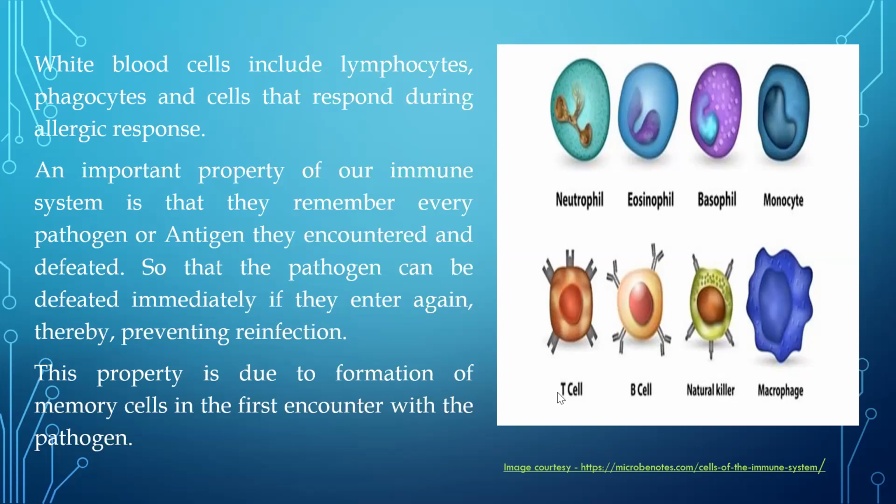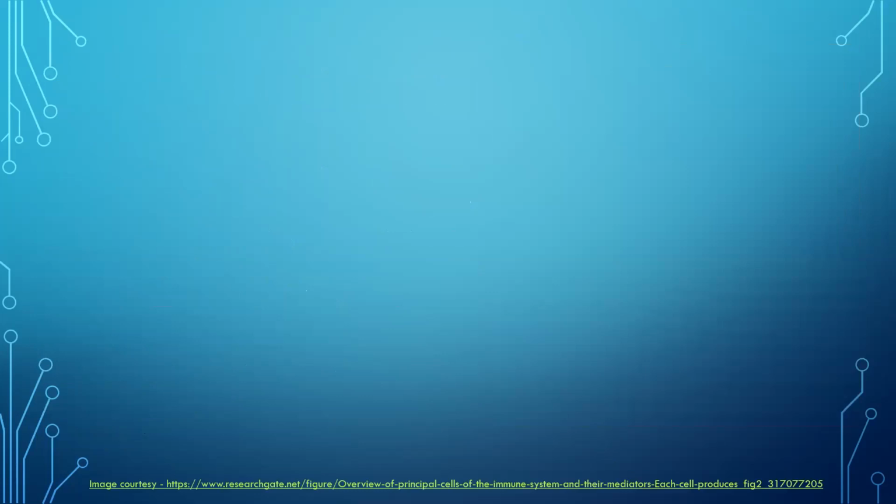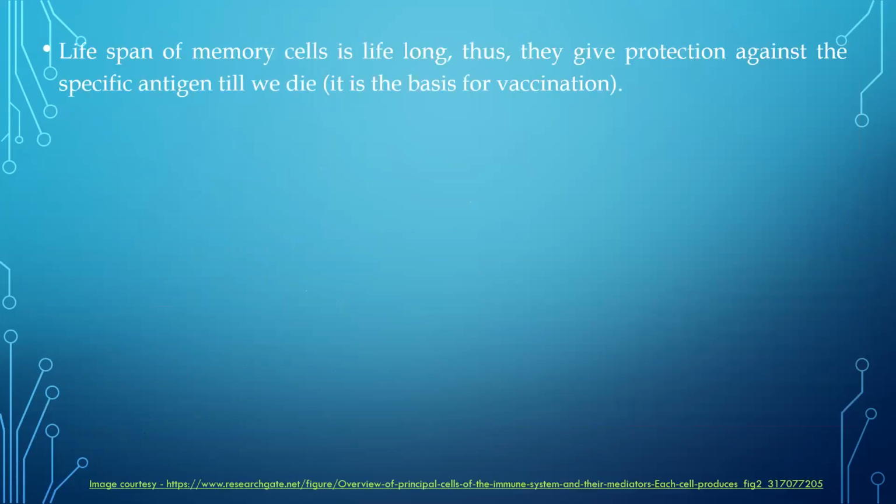And that property is because of the presence of a type of cell called the memory cells. So these memory cells are going to be present inside the body, which is going to remember what pathogen entered for the first time. So when it is going to re-enter, this pathogen obviously will re-enter again in the future. Whenever it re-enters, these memory cells are going to prevent your reinfection. So these memory cells will immediately recognize the pathogen, kill the pathogen immediately, and prevent reinfection.